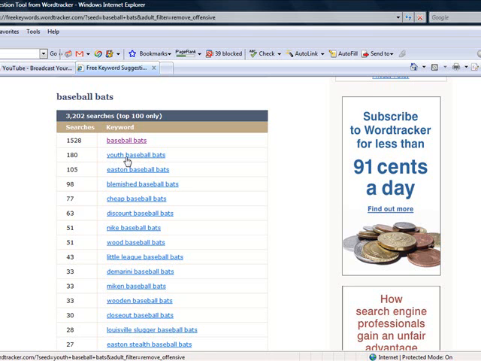Okay, and I'm much more likely to get a sale from somebody who types youth baseball bats into a search and lands at my site that's targeted on youth baseball equipment than I am to get a sale from somebody who's just searched baseball, because they may have been looking for something totally unrelated to youth baseball equipment.